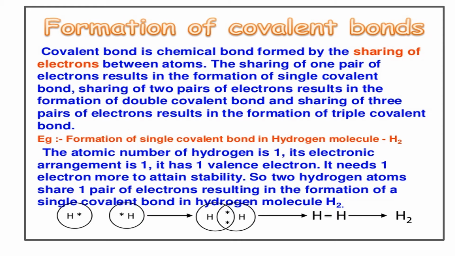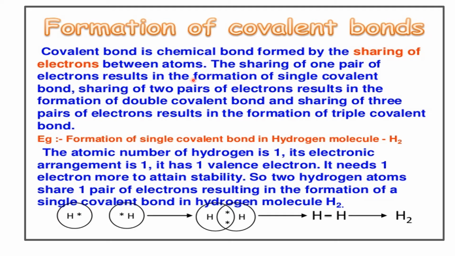Now let's see how the formation of covalent bond takes place. So depending on the bond that is formed with the other atom, this bond and number of bonds changes. How does this change? Let's see. Covalent bond is a chemical bond formed by sharing of electrons between atoms. So before getting into the formation of carbon covalent bonds, what is a covalent bond? Let's see. Covalent bond is a chemical bond that is formed by the sharing of electrons between atoms.